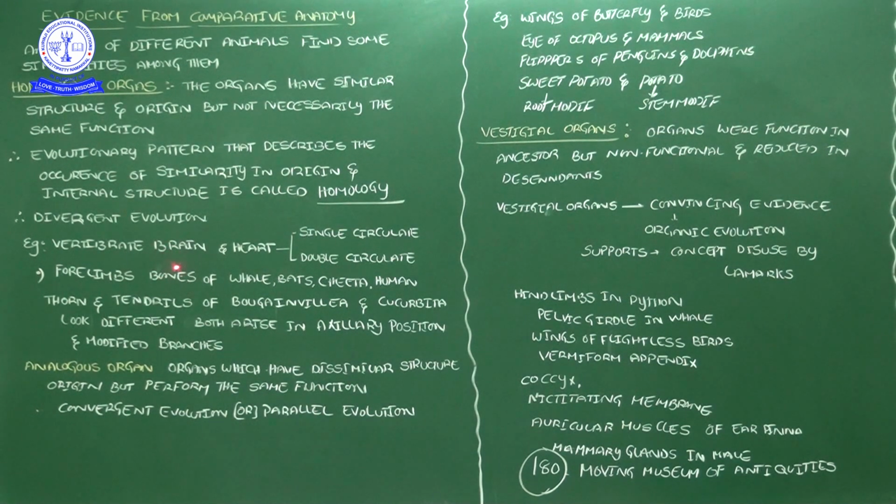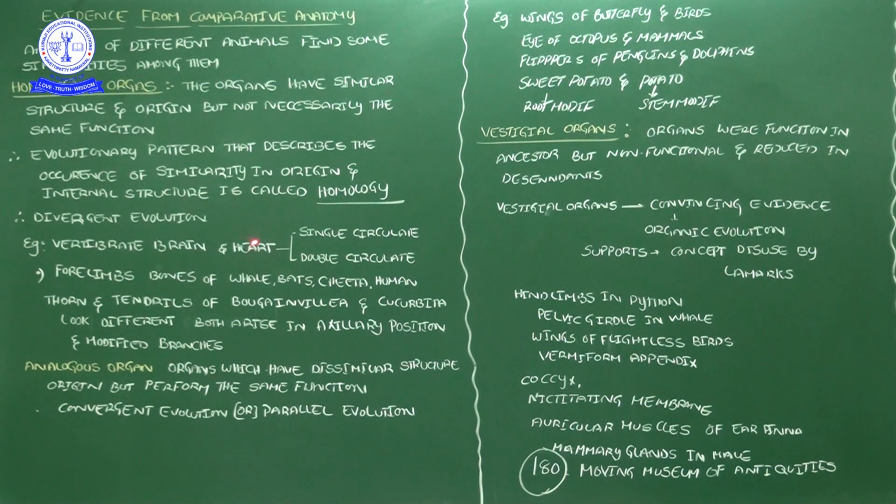structurally we can find some common characteristics and common features. The heart also has some common characteristics, but they perform different roles.